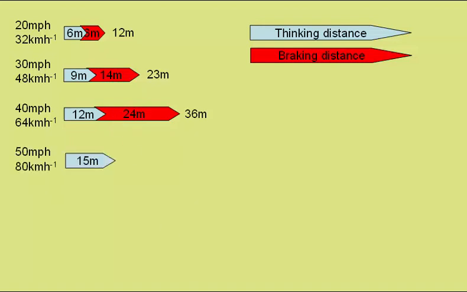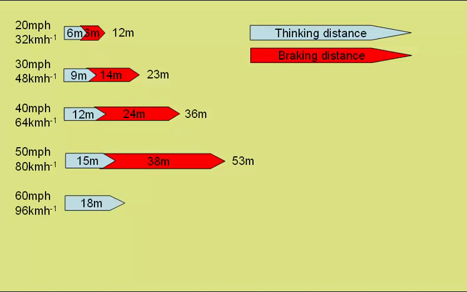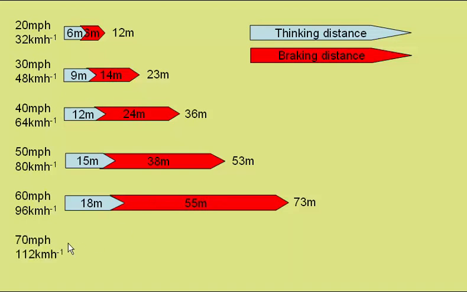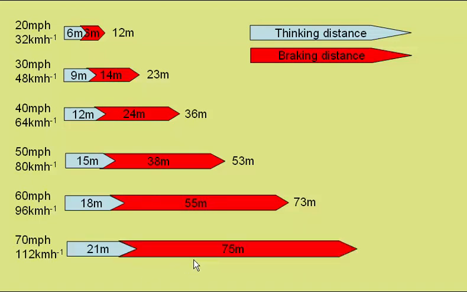At 50 miles per hour, we have a thinking distance of 15 meters, braking distance 38 meters, stopping distance of 53 meters. 60 miles per hour, thinking distance 18 meters, braking distance 55 meters, stopping distance 73 meters. So again, you see, in going from 30 to 60, we double the thinking distance and have around a fourfold increase in the braking distance. At 70 miles per hour, thinking distance 21 meters, braking distance 75 meters, giving a stopping distance of 96 meters.